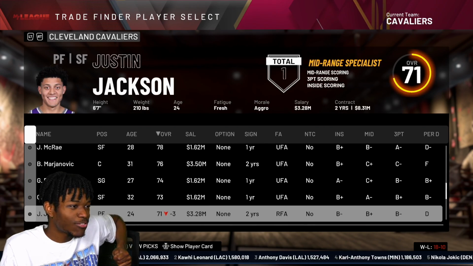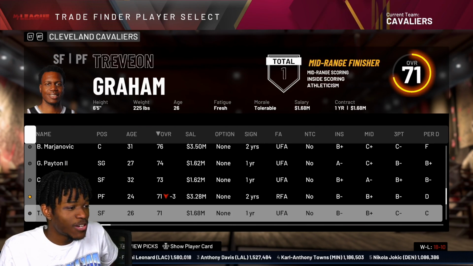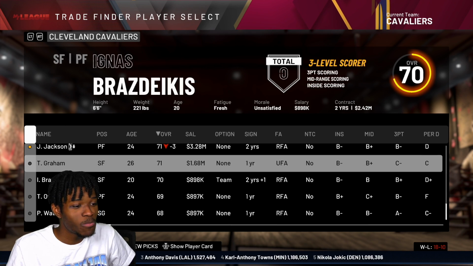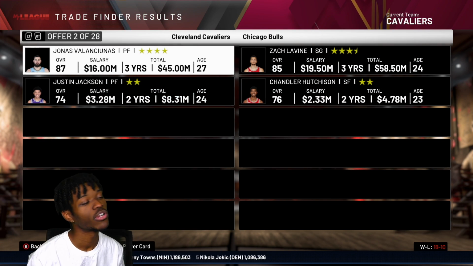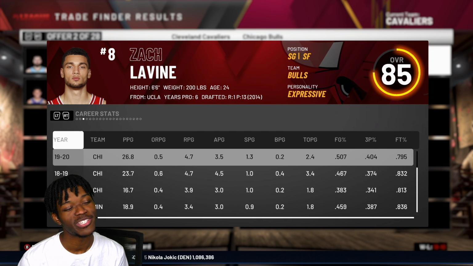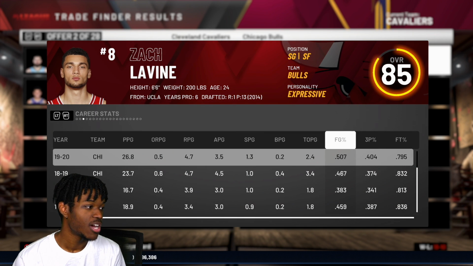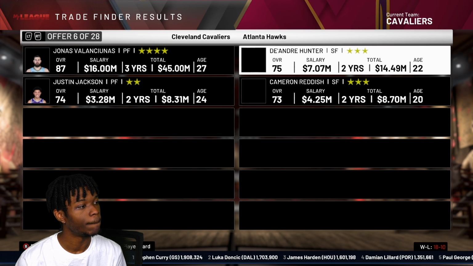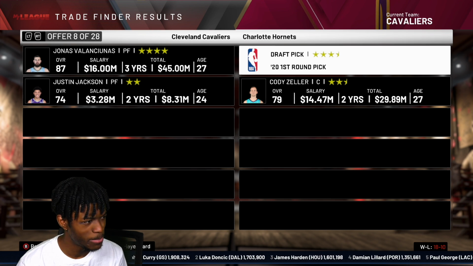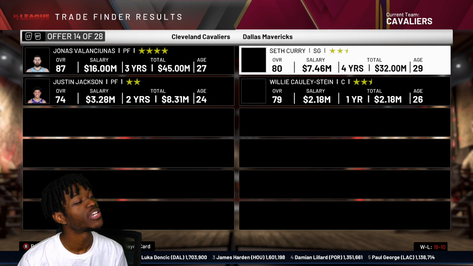And honestly, I'll throw in, is Justin Jackson a good player to throw in? He's 24 years old, but that's young, right? He's got 2-star value. We need a small forward. We can trade for, we already have Ben Simmons. We can trade for Zach LaVine, who's scoring a ton this season. Let's move him over to small forward. Or we can go, wow, that pick has a lot of value. Or we could go somewhere else.